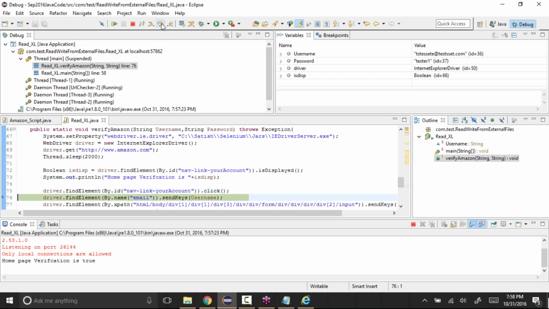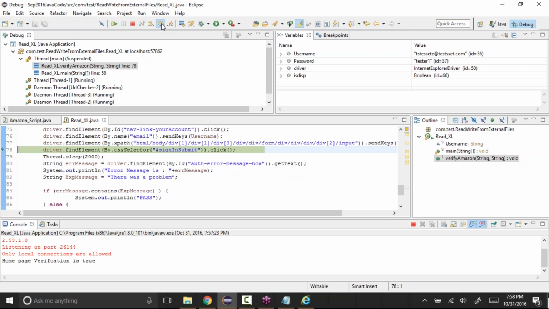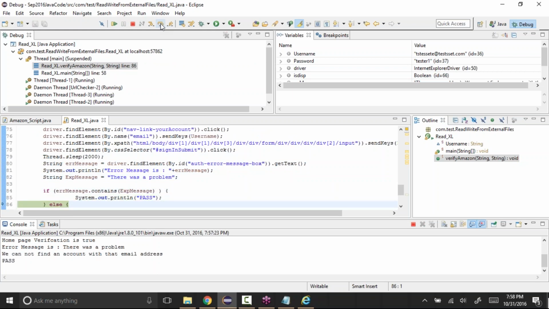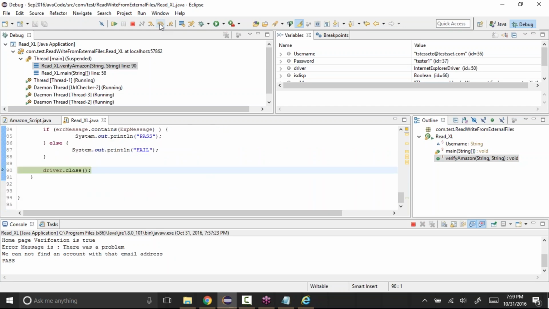Then finding the element, then entering the username, password, and then thread dot sleep. So in the background it's doing everything. Whatever the error message that we have, we found it. So now driver dot close. See, the browser has been closed.